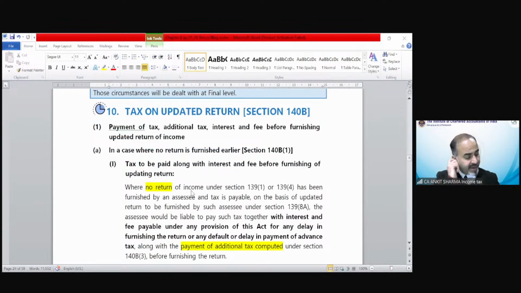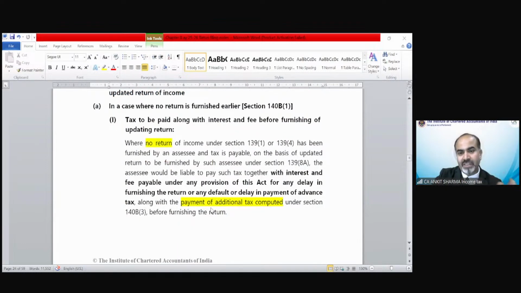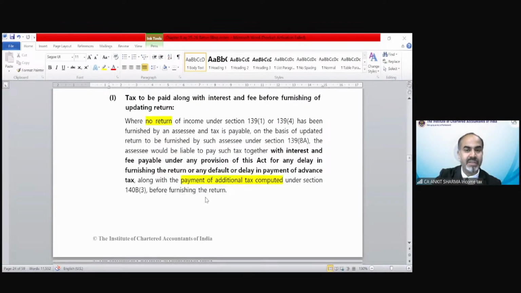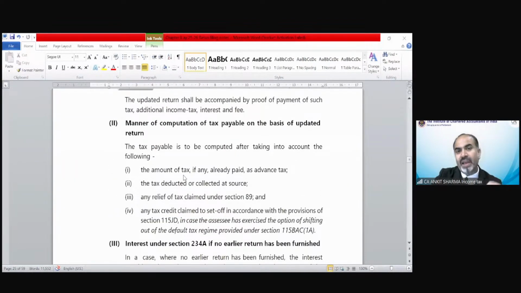In case of an update return, tax needs to be calculated again because you have shown extra income. So tax, interest, etc. are going to be calculated again and you have to pay that tax. In cases where no return was furnished earlier, tax needs to be paid along with interest and fees before furnishing the updated return. The additional tax computation will be shown separately. In some cases, you have to pay additional tax of 25%, and in some cases additional tax of 50%. So this is the way you have to calculate your tax liability. It's a normal calculation of tax liability as we normally do when you file your income tax return.